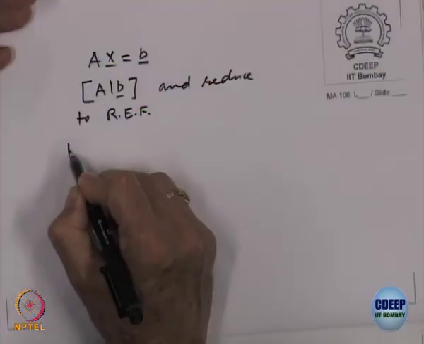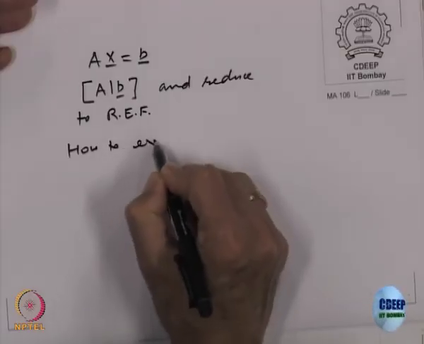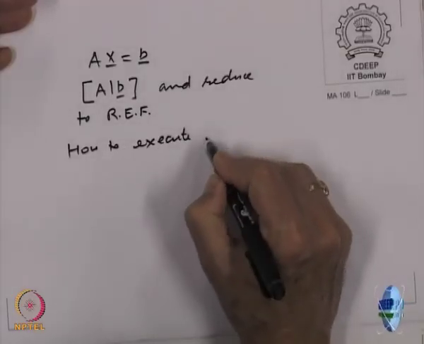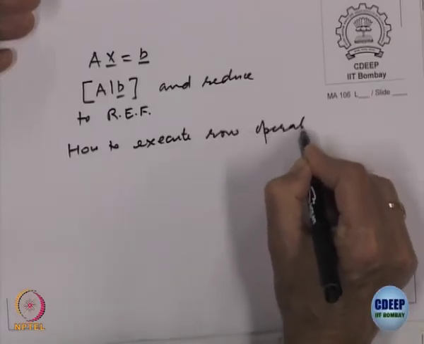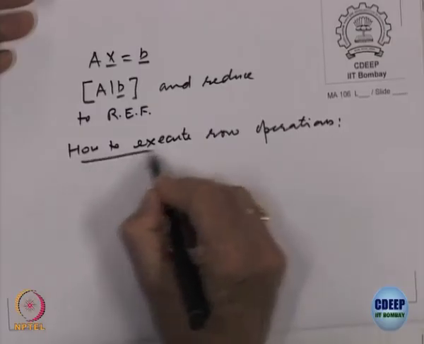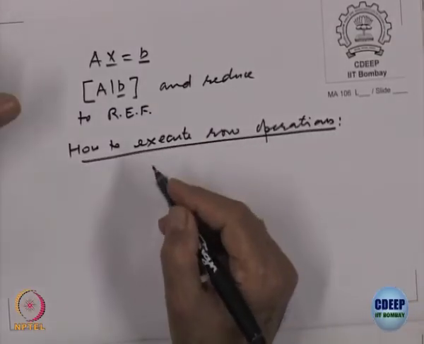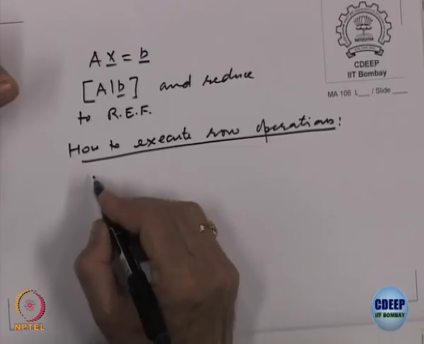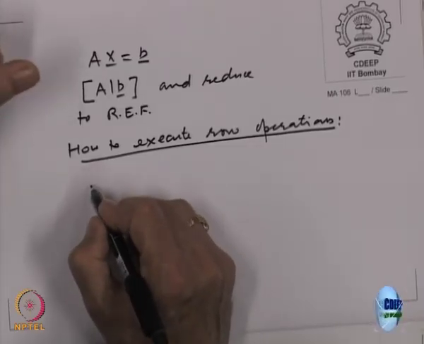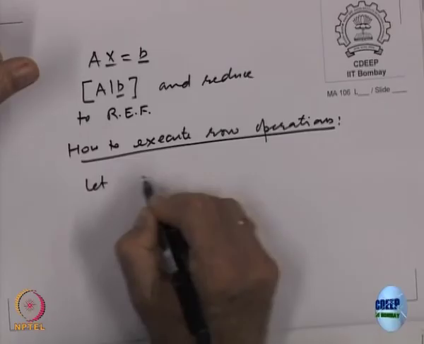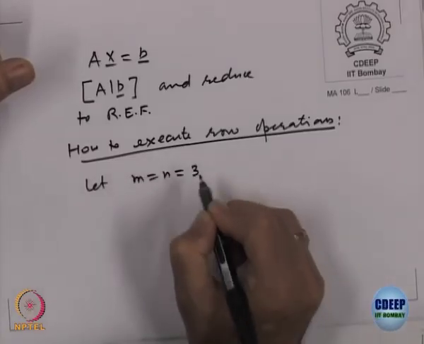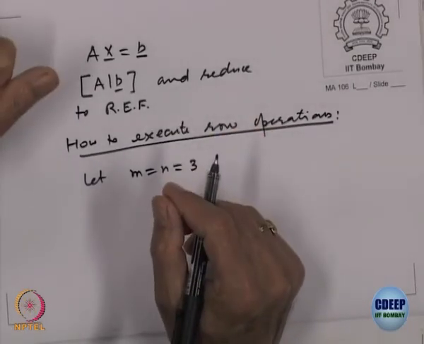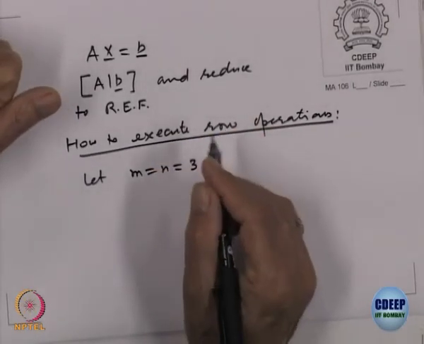So, let us see how we do it. Let us see how to execute row operations. That is what we want to understand. So, let us do some simple thing. Let us take m equal to n equal to 3. Just for a square matrix we will take an example of a 3 by 3.